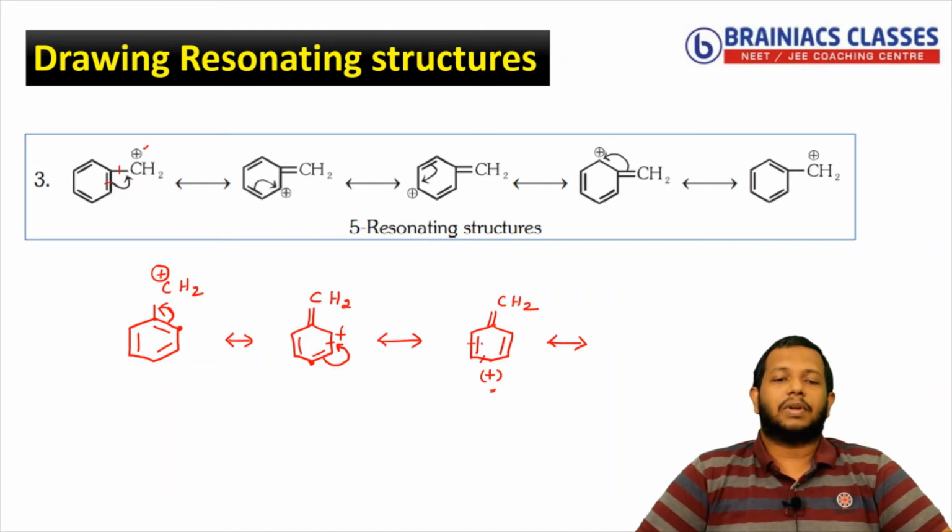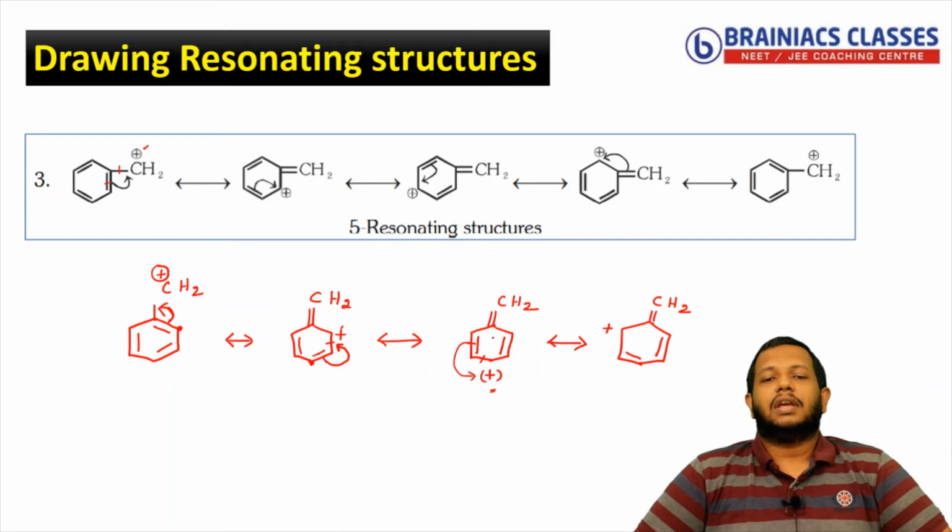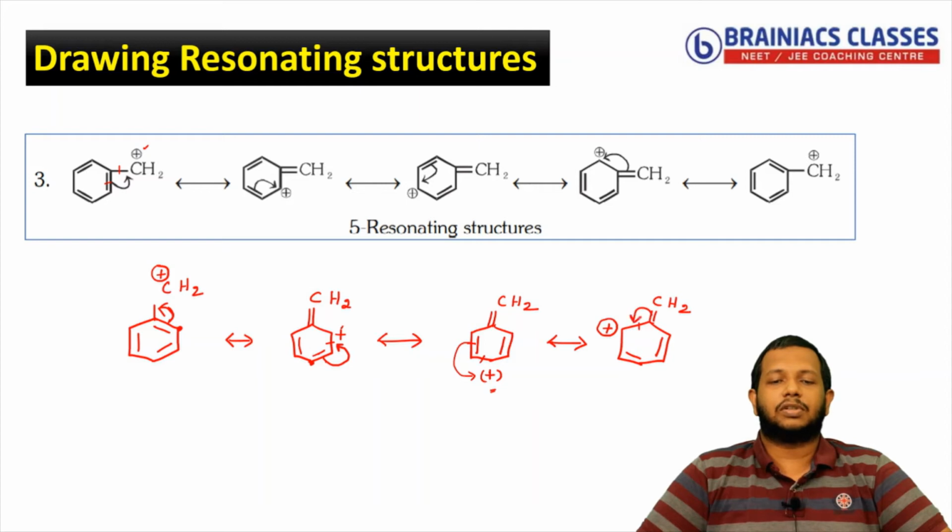So what will happen? The pi bond again will shift towards the deficiency. So again the next structure will be something like this. Okay, so you will get something like this, and you will have deficiency here, and you will have CH2 here. Again if you see there is positive charge here, then single bond, double bond. So what should we do? The double bond should shift towards the positive charge like this. So you will get the final structure something like this.